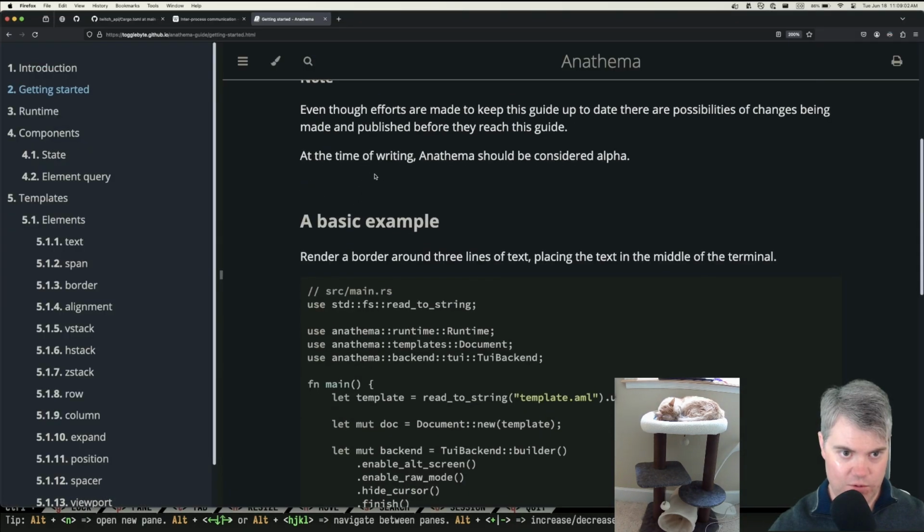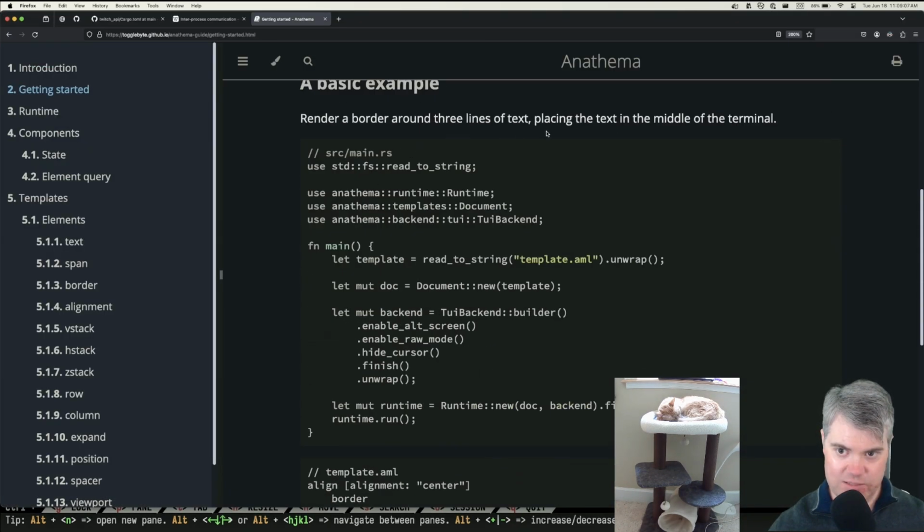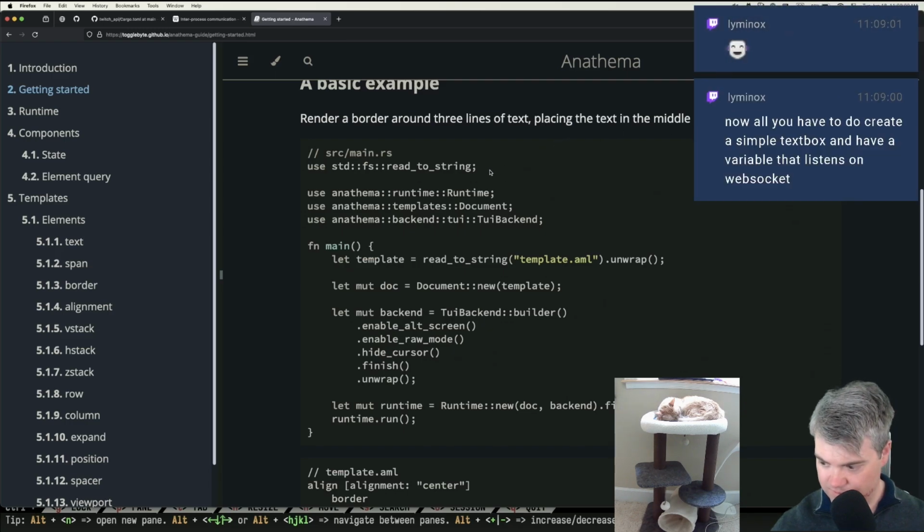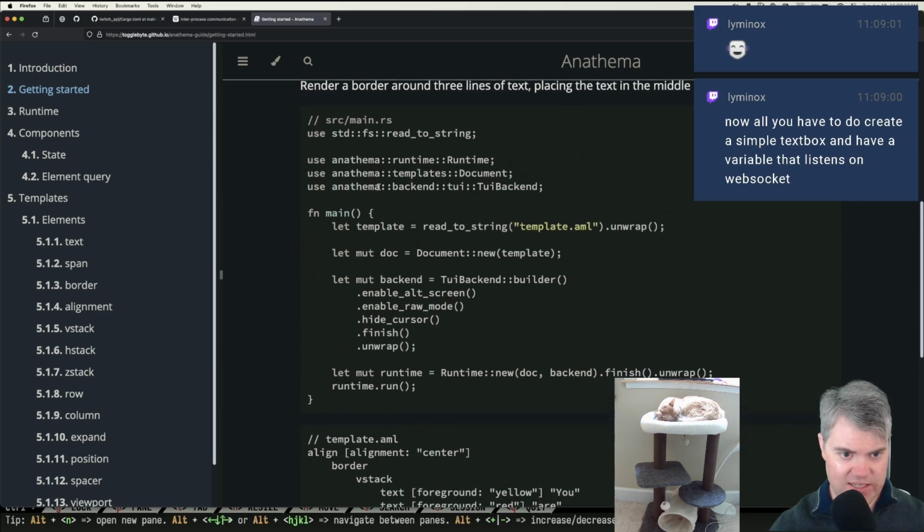Okay, so render a border around 3-line text, placing that text in the middle of the terminal. Now you need to create a simple text box and have a variable that listens on a WebSocket. Yeah, that's sort of what I was thinking. So what's the bare minimum to get started here?